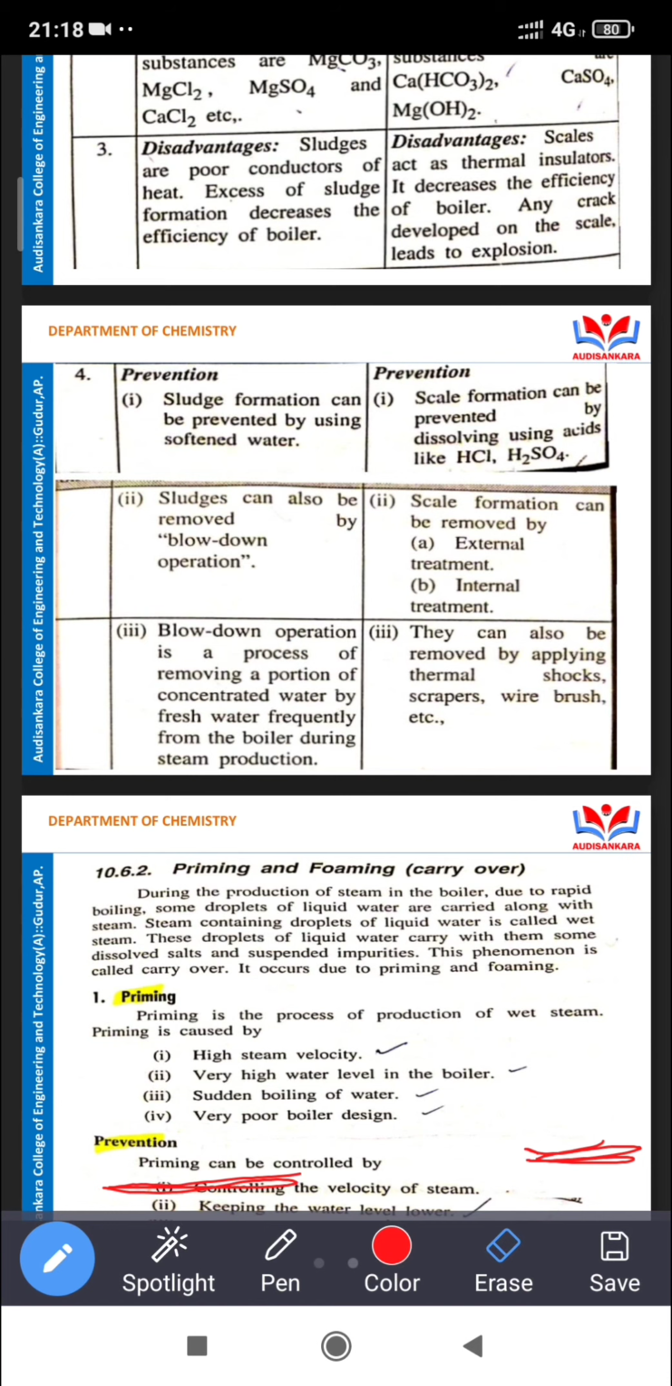Why are we reading this? These things are required for all engineers. That's why this knowledge is required for all engineers, and that's why we discuss boiler troubles.